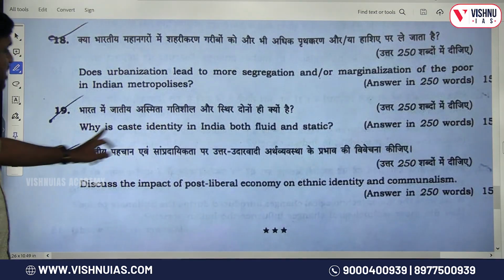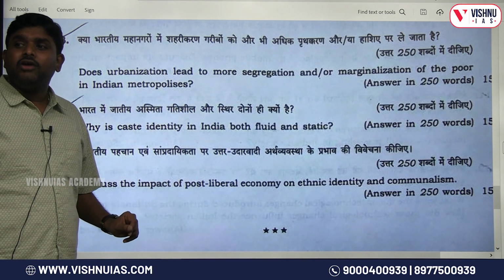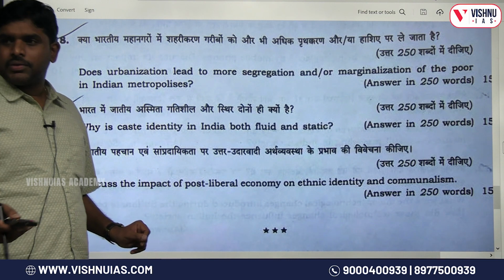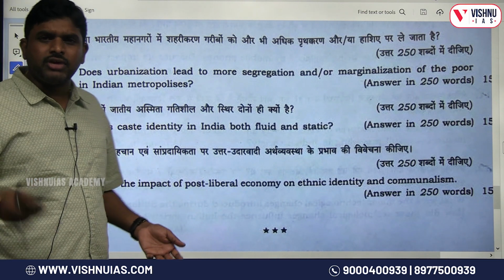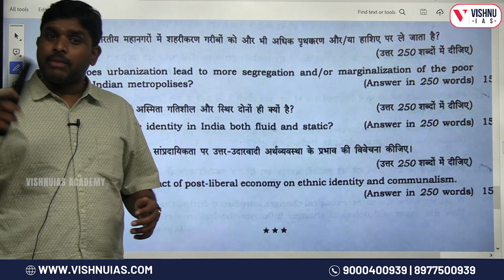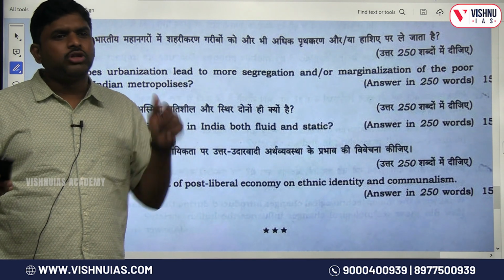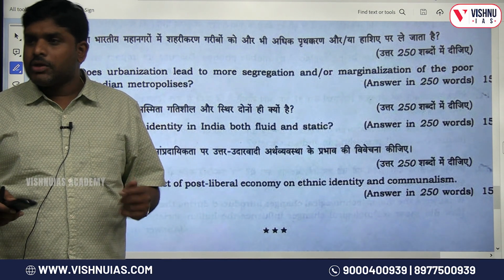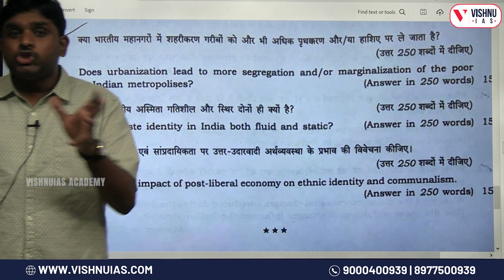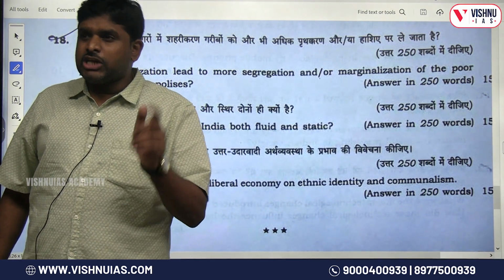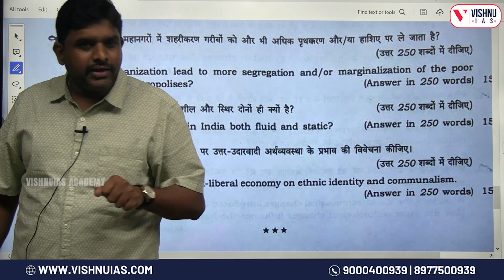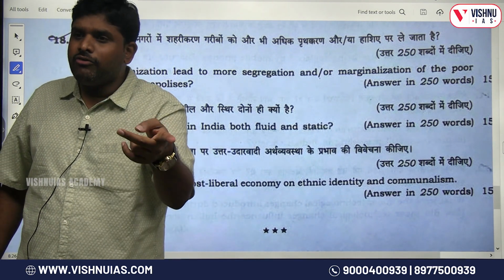Then you will address: why is caste identity in India both fluid and static? Fluid, dynamic, caste mobility. Example, Sanskritization, which is given by MN Srinivas, where the lower caste wants to become the upper caste. Fake certificates, where the upper caste is coming down. They don't want to be in the rigid system, so they are coming down. Nayars of Kerala, fluid, static, caste based, whatever it may be. They want to be in that caste. Why? Because they are enjoying the privilege of being in the upper caste. They are enjoying being in the scheduled caste because of the reservations. They are enjoying being in the scheduled tribe because of their unique identity. So caste is static, caste is fluid.